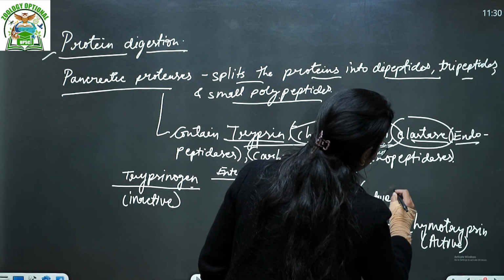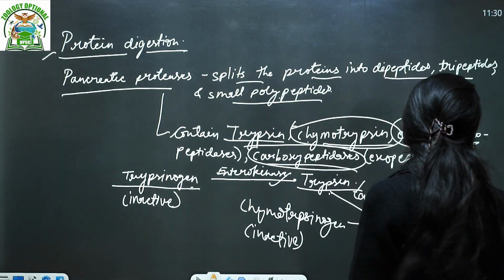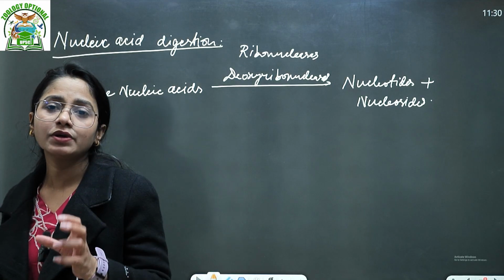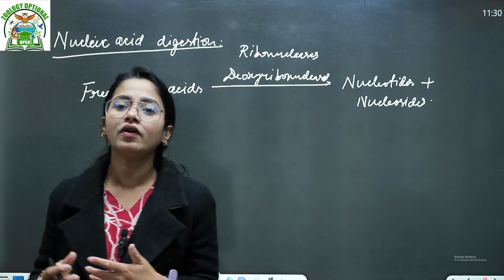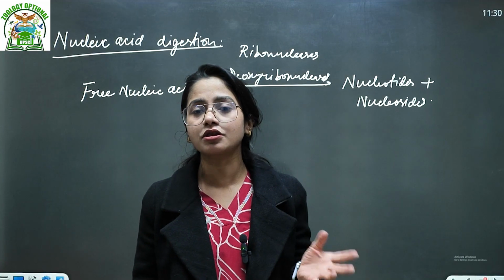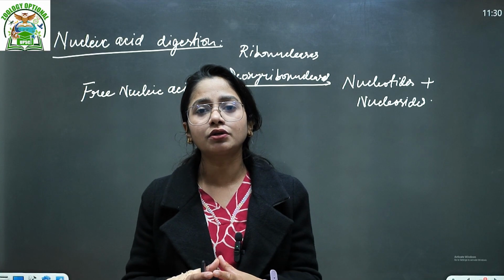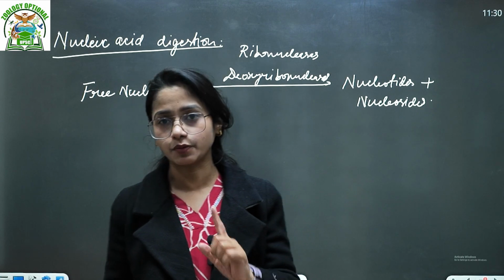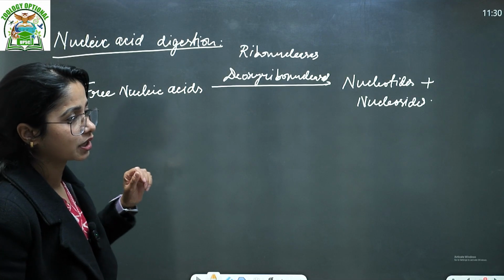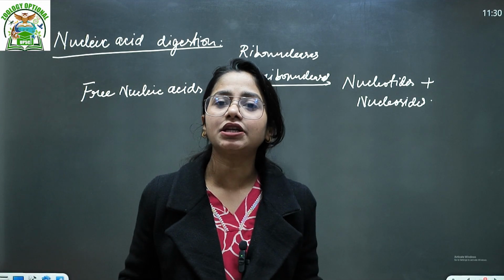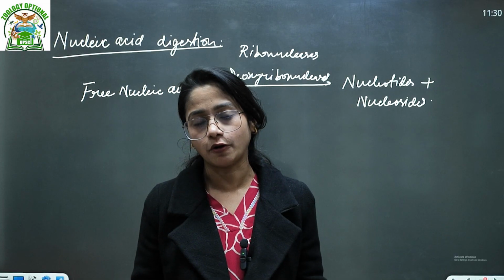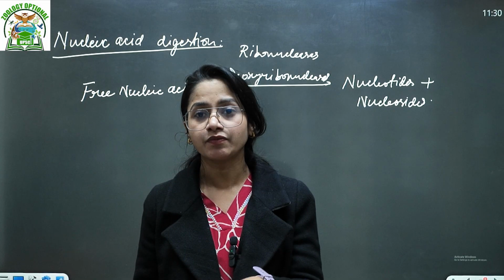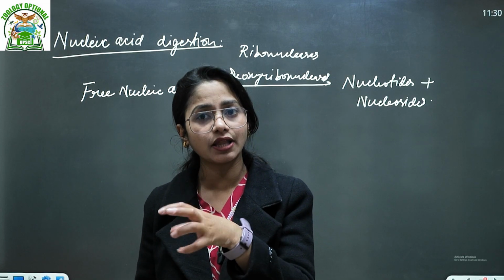Here also we will say the hydrolysis of the protein. Why? So what is a protein? Protein is a polymer of amino acids, right? So when the amino acids combine together, there is a removal of water, an H2O molecule is removed. So when we want to digest the big protein or the complex protein, we will digest with the help of that hydrolysis process. Okay, so what is happening here is that proteins are breaking down into their peptides or amino acid form. Protein digestion, again after the working of the pancreatic proteolytic enzymes, it works on that portion.